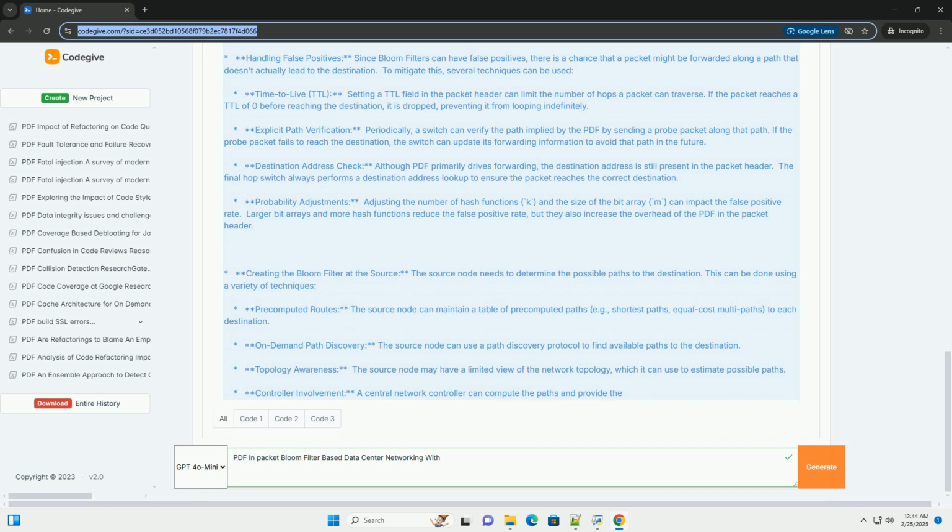Probability adjustments: adjusting the number of hash functions, k, and the size of the bit array, m, can impact the false positive rate. Larger bit arrays and more hash functions reduce the false positive rate, but they also increase the overhead of the PDF in the packet header.